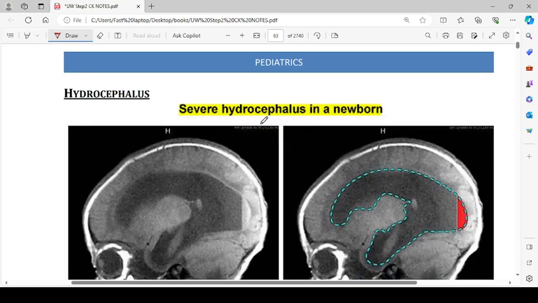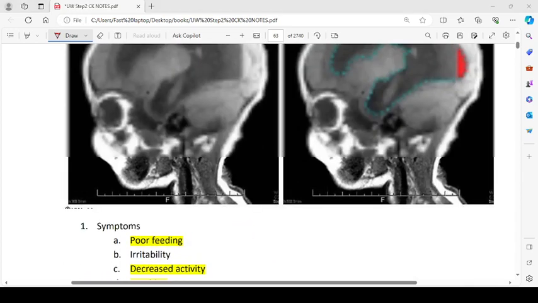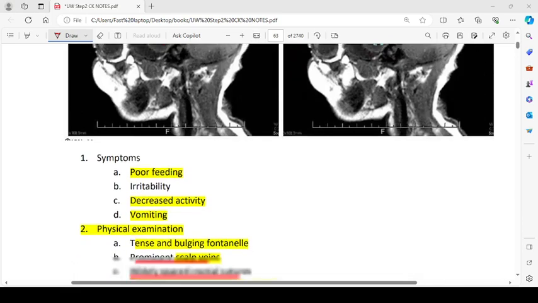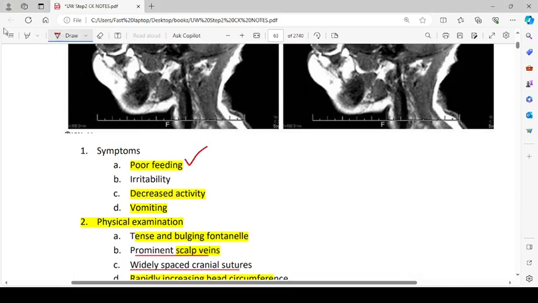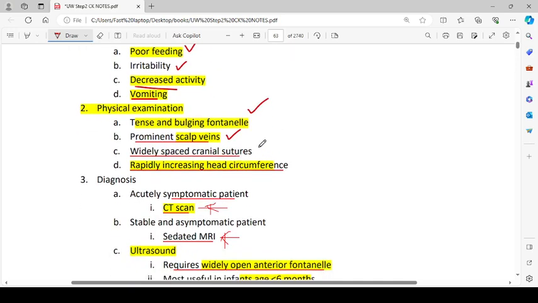Hydrocephalus. You can see severe hydrocephalus in a newborn. There is excessive ventriculomegaly. Okay. So symptoms are poor feeding, irritability, decreased activity, vomiting. Physical examination will show tense and bulging fontanelles, prominent scalp veins, widely spaced cranial sutures, rapidly increasing head circumference.